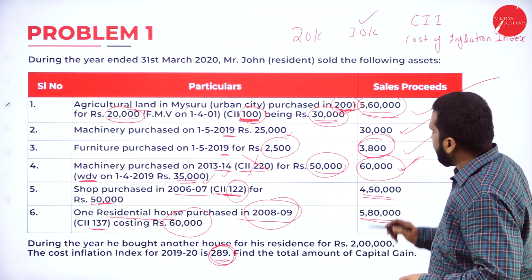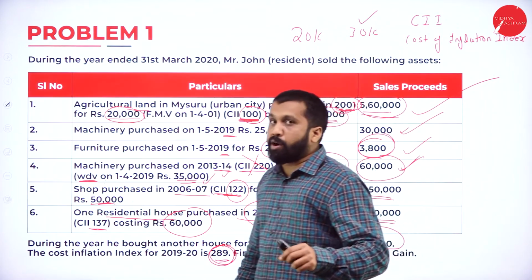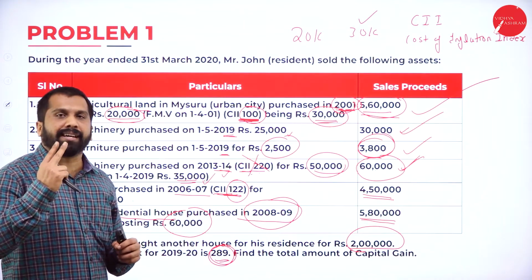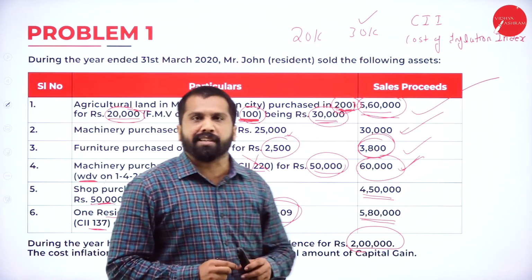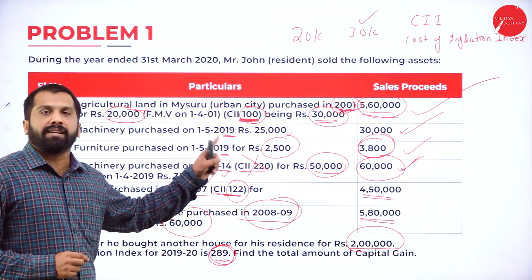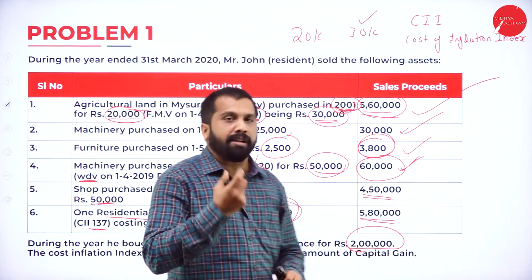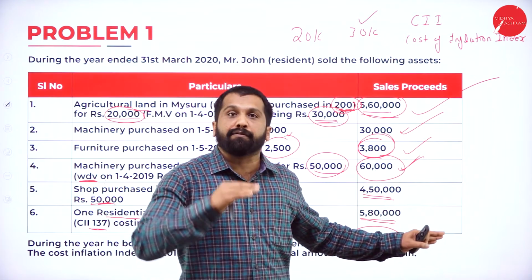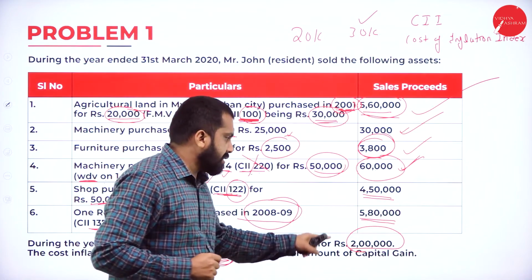So after selling this, he bought one more house for 2 lakh. He bought one more residential house for how much value? 2 lakh. As I told you, if you did not attend the previous session, please watch that. You will understand why we are taking this 2 lakh, because I explained there what section 54 is. What does section 54 mean? Whatever amount you invested again can be claimed from your tax. Hope you are clear. You can avoid tax by taking this 2 lakh.